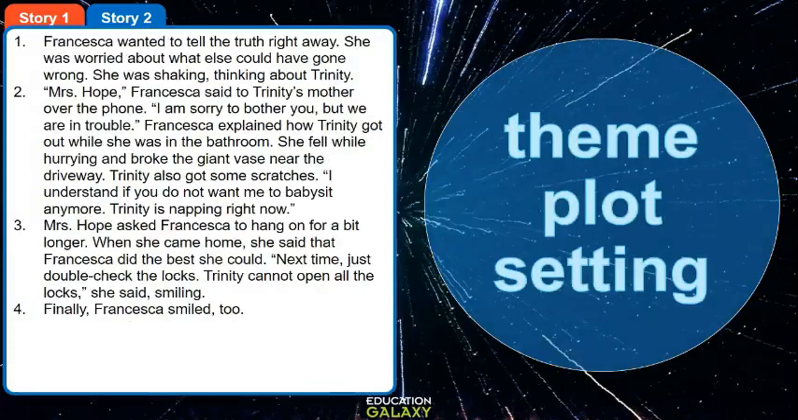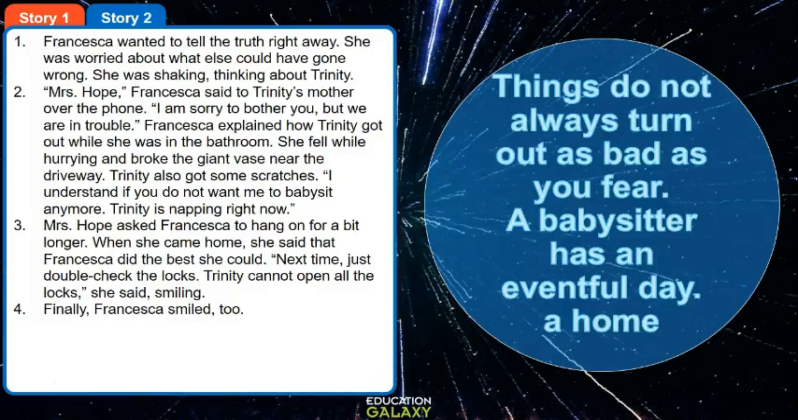Let's look at story number 2. Let's look at the theme, plot, and setting of story number 2 by the same author. The theme right here is things do not always turn out as bad as you fear. The babysitter, Francesca, is really afraid at the beginning of the story because she's telling Trinity's mother about all the bad things that happened when she was watching the kid. She's really afraid, however, she does not get in trouble. So we know the plot is a babysitter has an eventful day. And Francesca is calling Mrs. Hope from Mrs. Hope's home. So the setting of the story is a home.